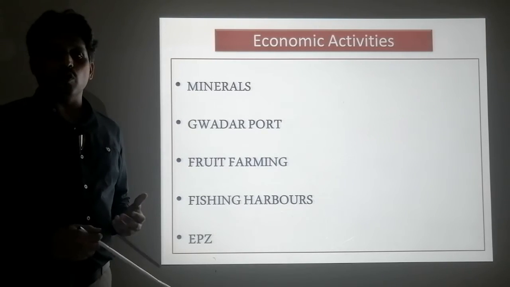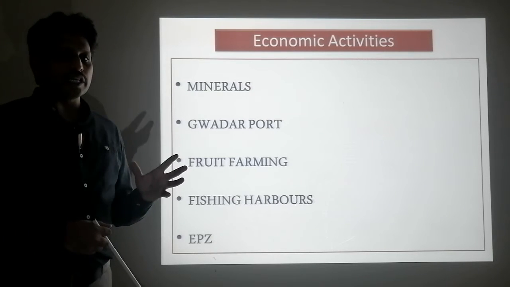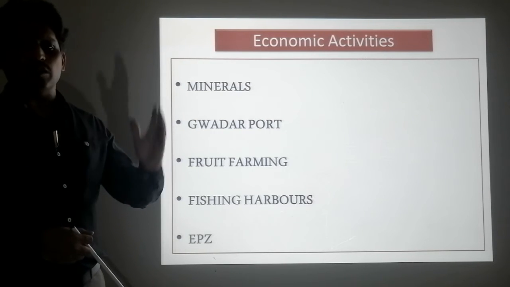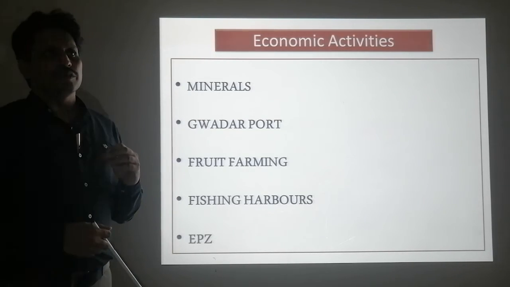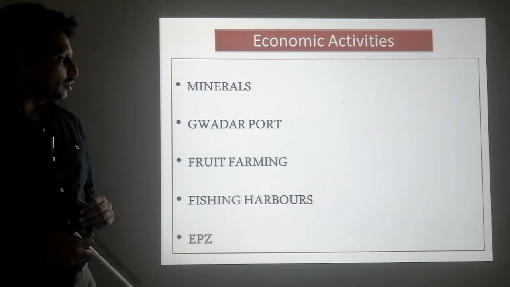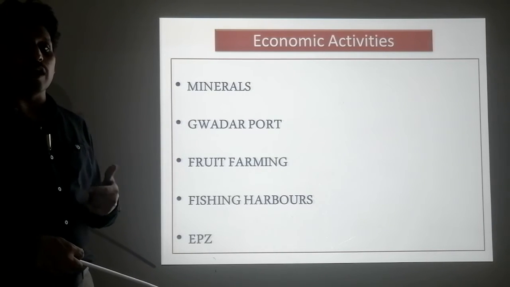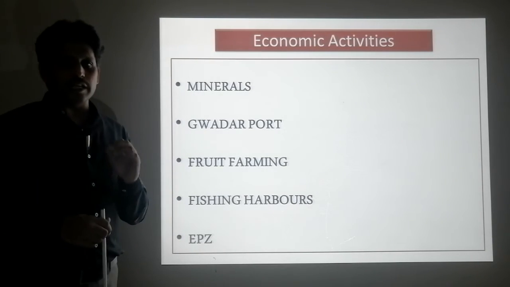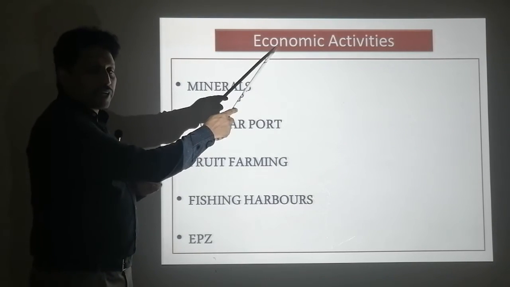Saindak, in the Chaghai hills, is a large area which has large deposits of gold and copper reserves. Likewise, there are many other minerals in Balochistan which are still untapped and unexplored, or explored but unexploited. There are many reasons why these resources are untapped, unexplored or unexploited. Gwadar Port, the third deep sea port of Pakistan, which is being developed, will definitely boost our economic activities.